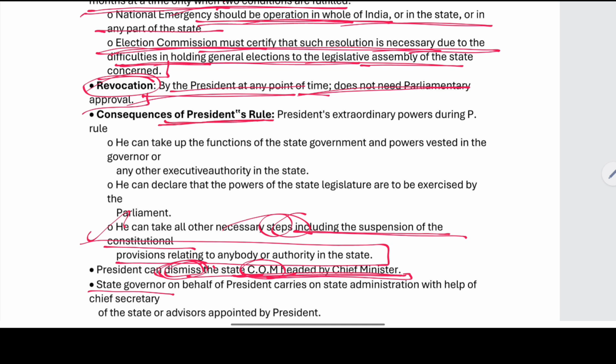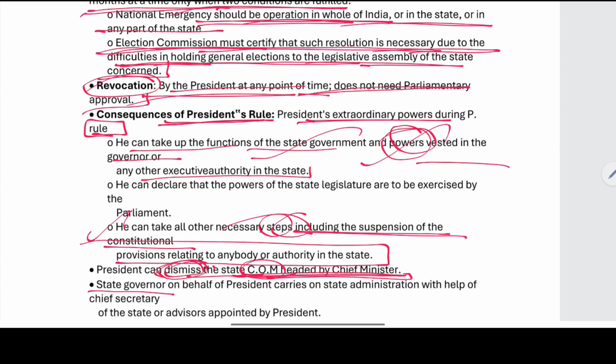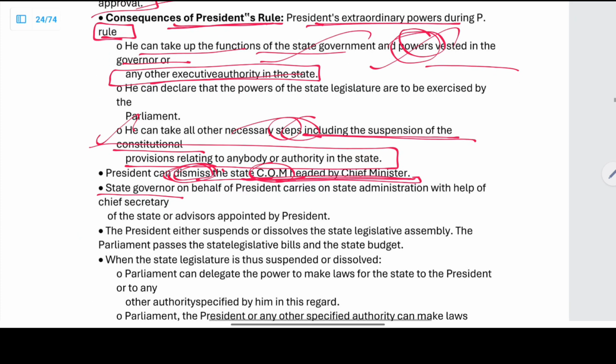What is the consequence of the President's rule? The President has extraordinary powers during the President's rule, right? He can take up the functions of the state government and also the powers vested with the governor or any other executive authority.